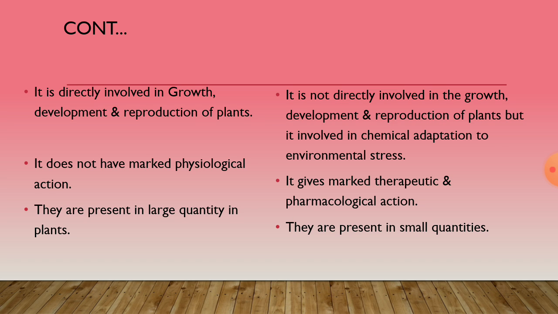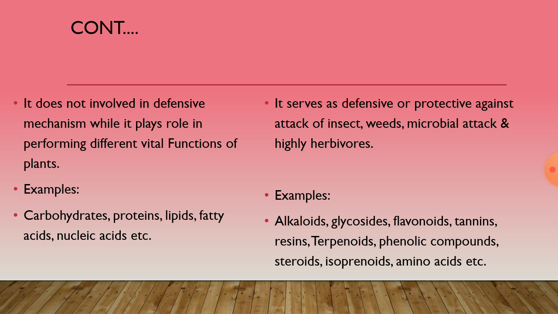Primary metabolites are present in large quantity in plants, while secondary metabolites are present in small quantities. Primary metabolites are not involved in defensive mechanisms, while they play a role in performing different vital functions of the plants. Meaning they play only an important role in performing different vital fundamental functions of the plant.